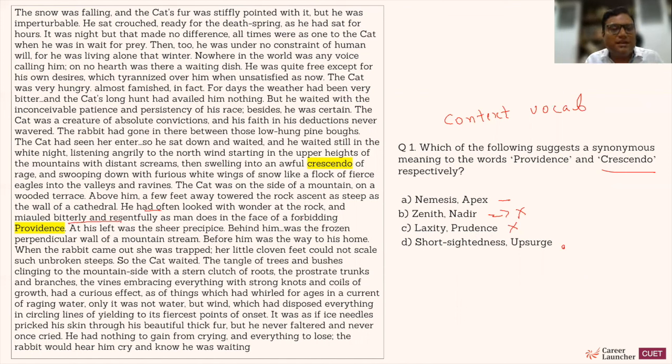So when will men resent? Forbidding providence. A negative word has to come because it has been compared. Men's face in a forbidding providence situation has been compared with the bitter and resentful action of a cat. So the word has to be negative. I know the meaning of the word nemesis. Nemesis means something that punishes me, something which is problematic to me. So this looks a very good choice. Remember, apex is a better choice than upsurge anyways. So the answer has to be A, right? That's how you solve such questions.